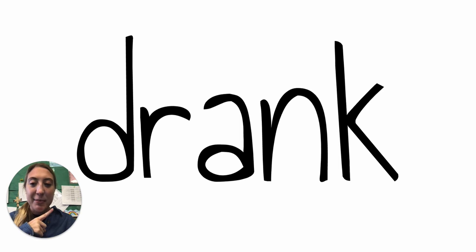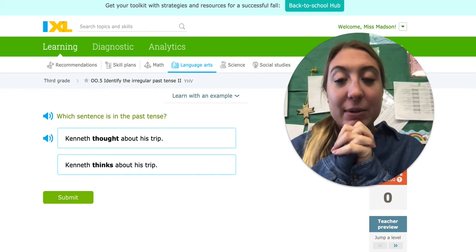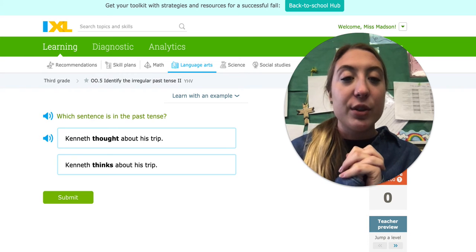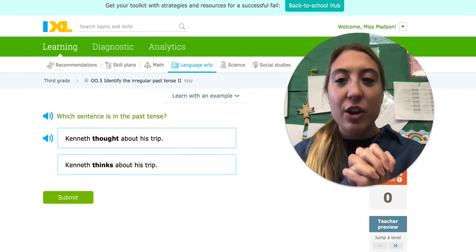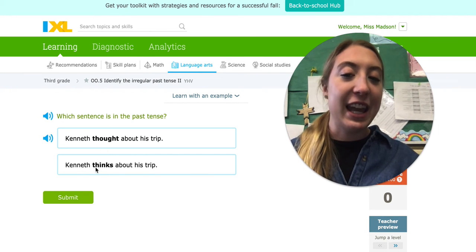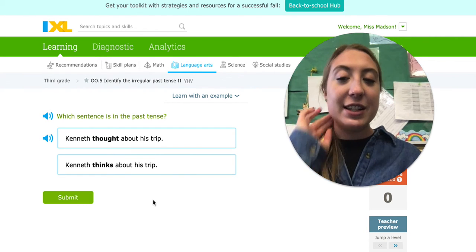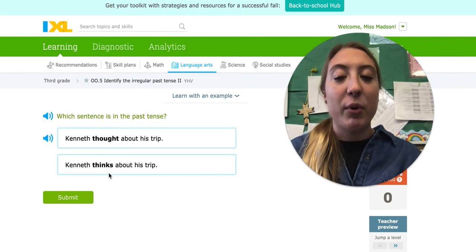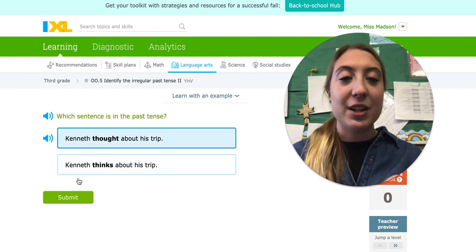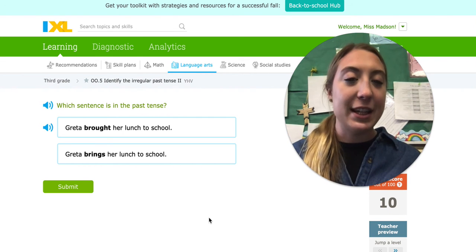Let's do some examples. So again, our homework is going to be just like we did yesterday, where we are deciding what sentence is in the past tense. So it's going to take a lot of us reading and trying to understand the sentence. So when I say, Kenneth thought about his trip, or I could say, Kenneth thinks about his trip. Which one already happened? So if he thinks, he's doing that now. But when I say Kenneth thought about his trip, he already did the thinking. So we just have to try our best to read and try to understand in our head which one already happened. Think which one was in the past.